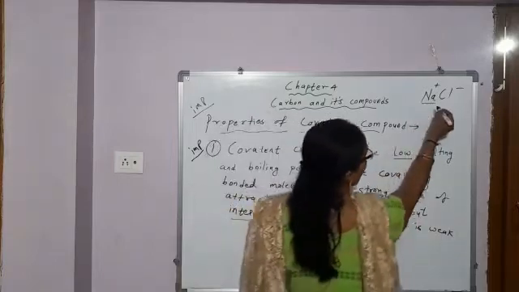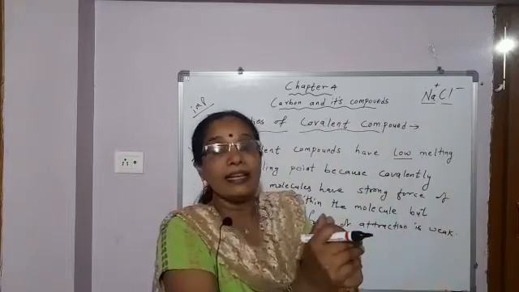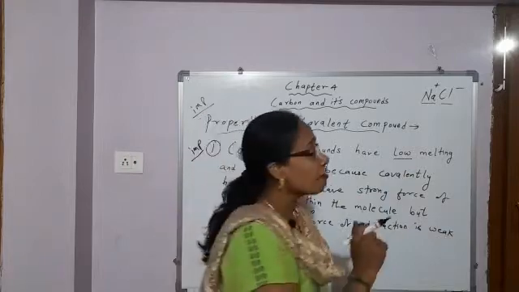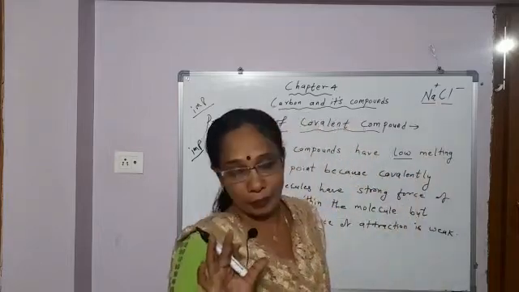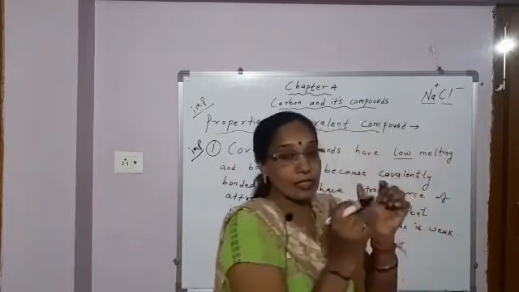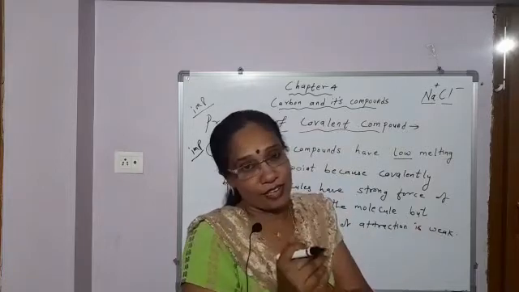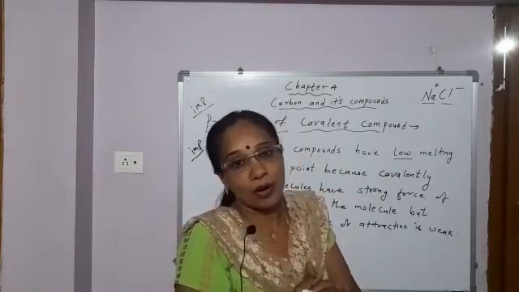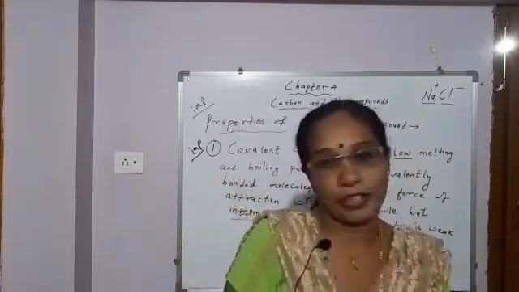And these oppositely charged ions, positively and negatively charged, are strongly attracted by electrostatic force of attraction. And what type of bonding is formed between these oppositely charged ions? Ionic bond. So, this ionic bond is a strong force of attraction because oppositely charged ions are strongly attracted by electrostatic force of attraction. To break this force of attraction, students, a large amount of energy is required. So, ionic compounds have high melting and boiling point.